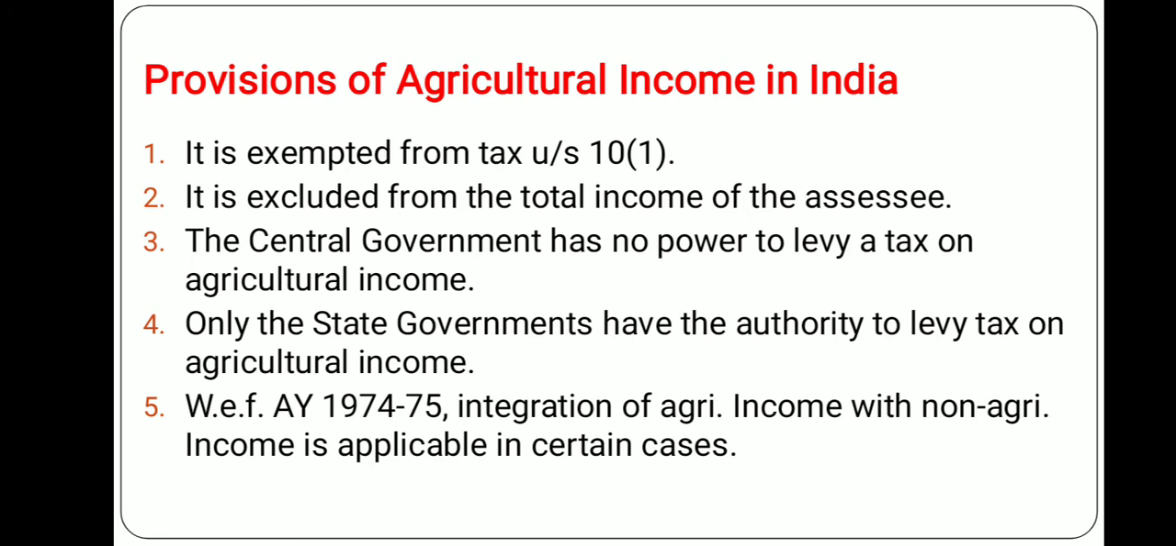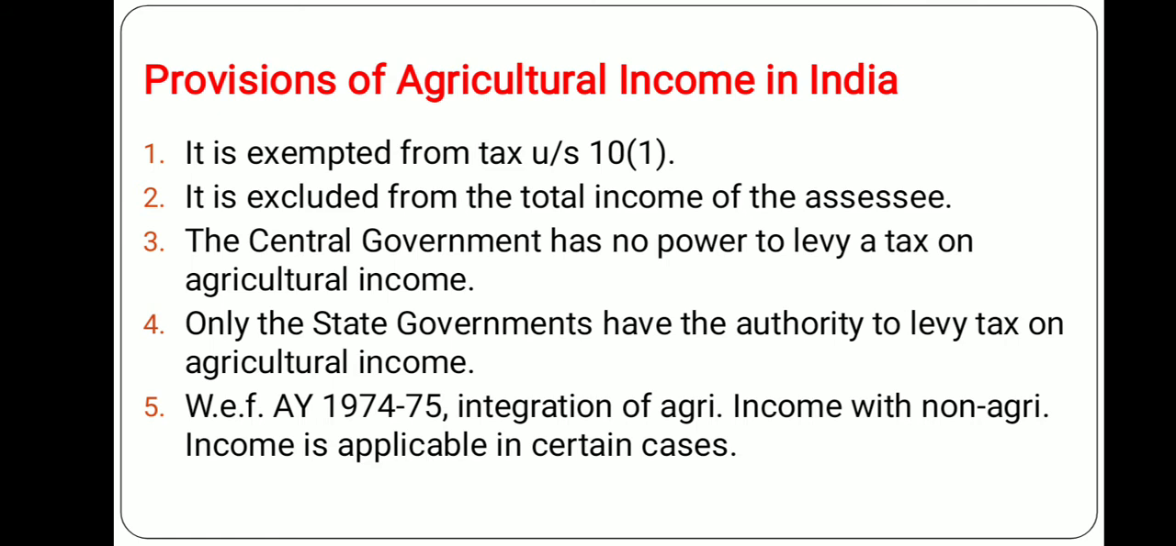First of all, agricultural income is totally exempted from tax under section 10 subsection 1. That means any income from agriculture is not to be included in the total income of an assessee, because the central government has no power to levy tax on agricultural income. However, it is left to the state government that they can levy tax on agriculture if they think it is fit to do so.